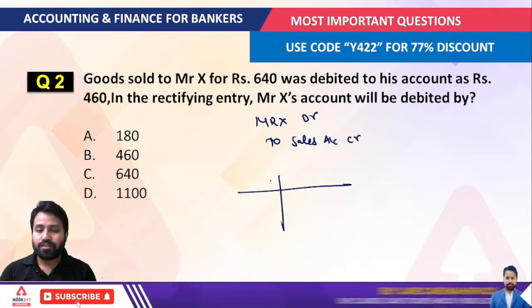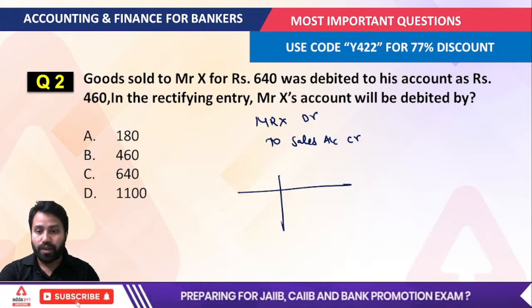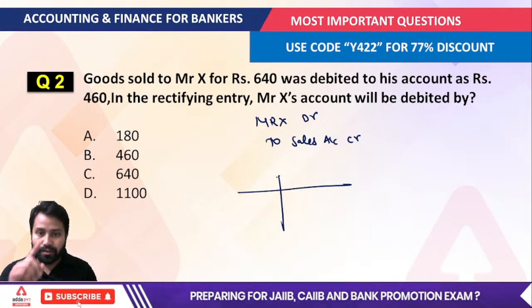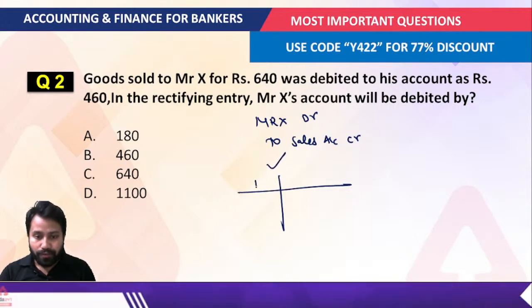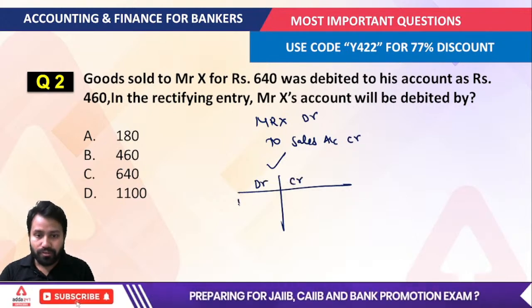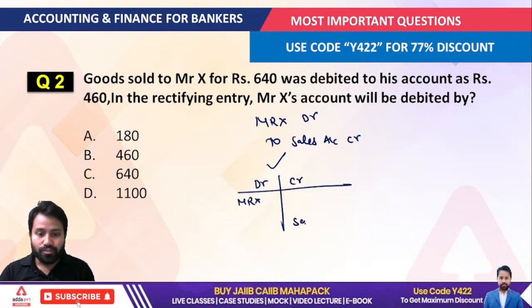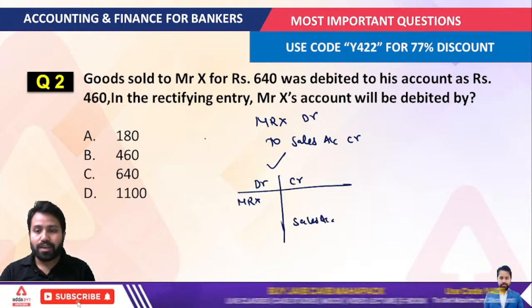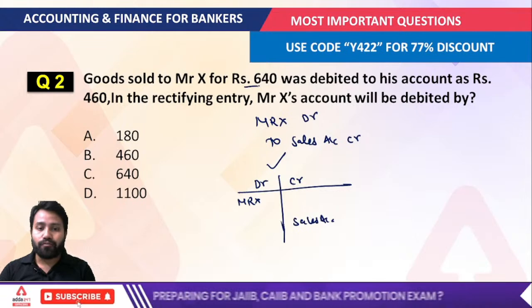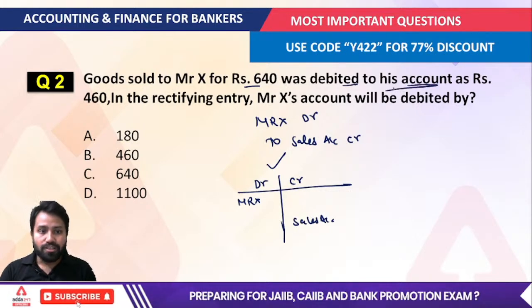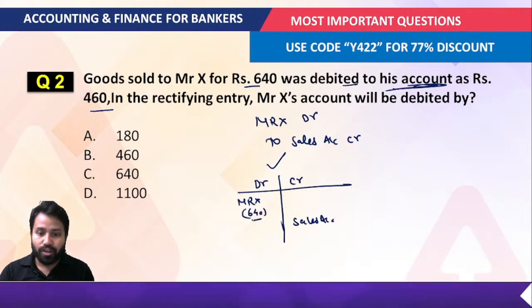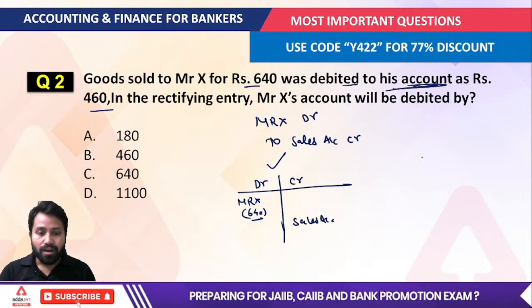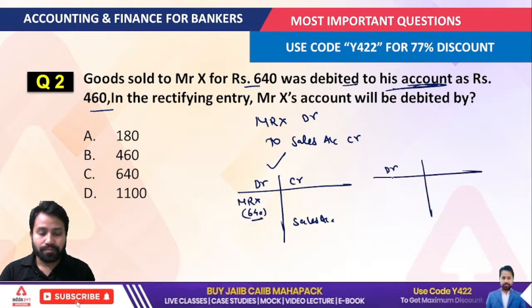Whenever you solve questions on rectification of entries, the very first thing you always have to do is prepare the correct entry. So if this is the debit side and this is the credit side, there should be the Mr. X account and there should be the sales account. But the question says goods sold to Mr. X for 640 was debited to his account as 460. That means we have to debit 640 rupees to the Mr. X account, but by mistake what we have done is debit only 460 rupees.